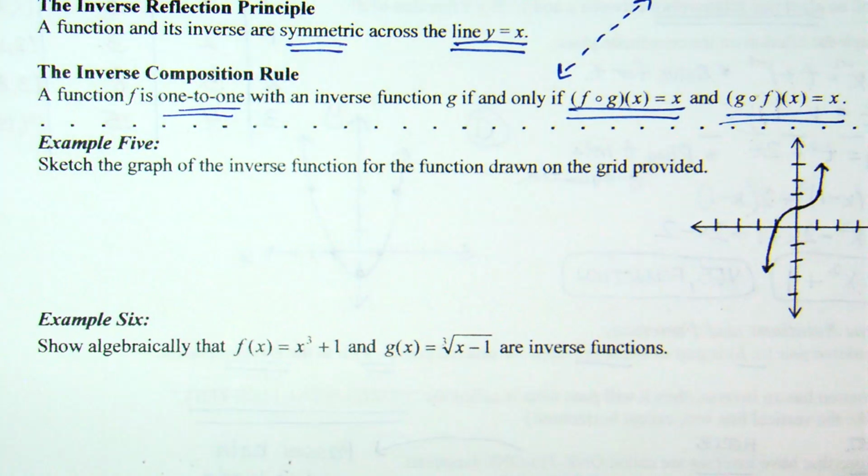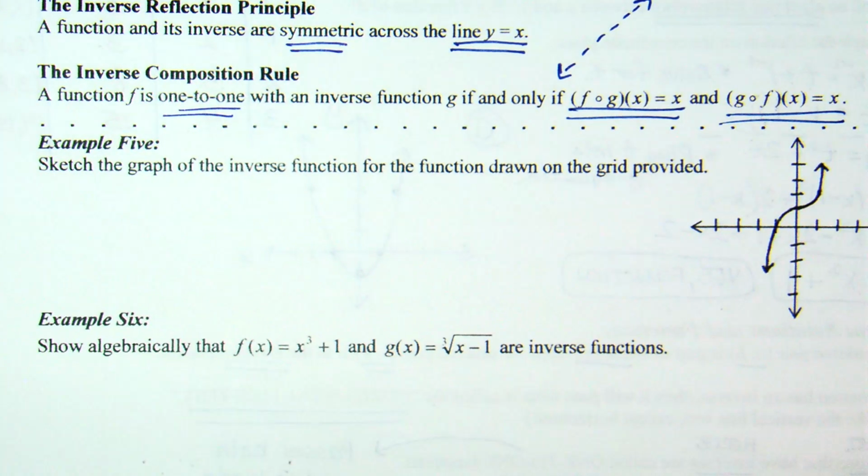Are you with me now? Right here, let me blow up this graph. This is the original function. If we want to do the inverse, find some ordered pairs that you can reverse.